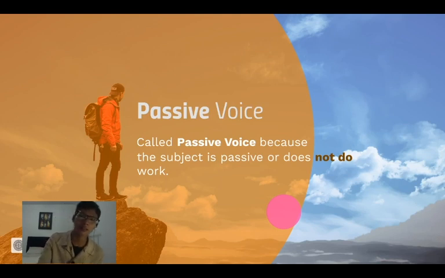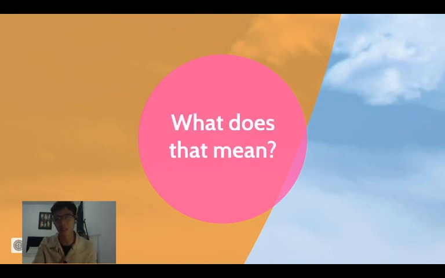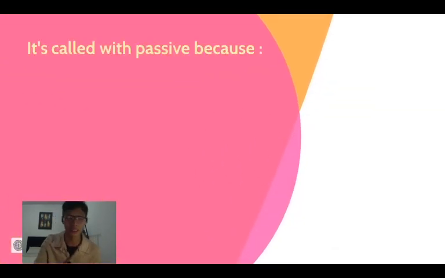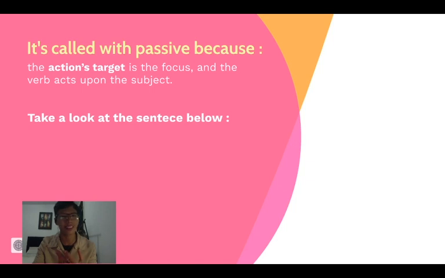Until here, do you have any questions? Alright, hold on. It's quiet. Okay. So, what does that mean? As I just said, it's called passive because the action's target is the main focus, and the verb acts upon the subject. In other words, the subject that used to be the main focus now switches position with the active object. The verb is still done by the previously active subject, but this time the subject is out of the main topic. Let's take a look at the sentence below.